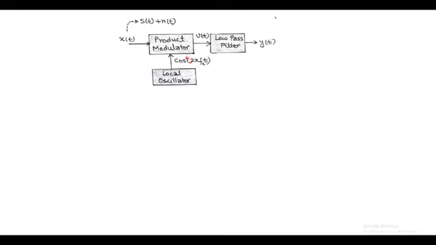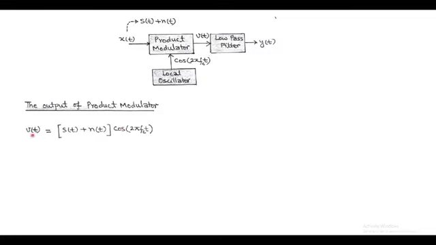Next, as shown in figure, the output of the product modulator is simply the product of received signal x(t) and locally generated sinusoidal carrier cos 2πfct. So the output of product modulator v(t) equals x(t) into cos 2πfct. Now in place of x(t) we can write s(t) plus n(t). Here s(t) is the transmitted signal and n(t) is the narrowband noise.